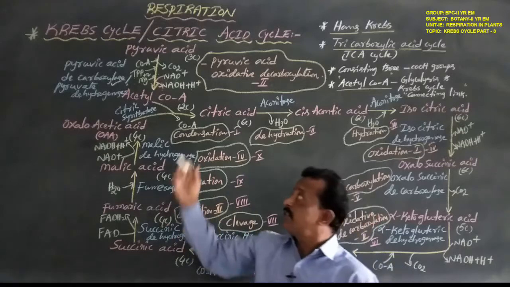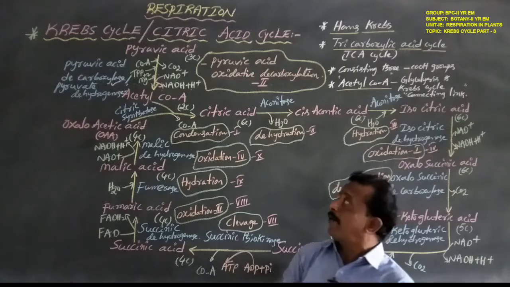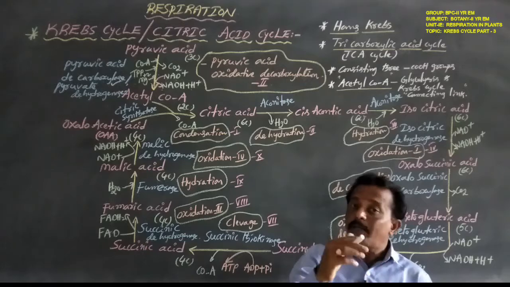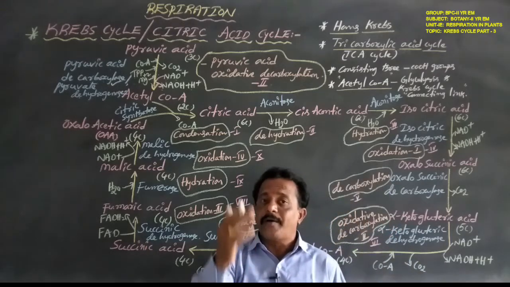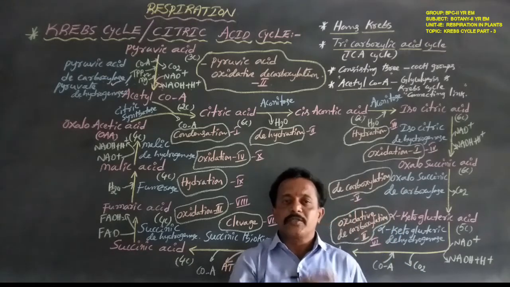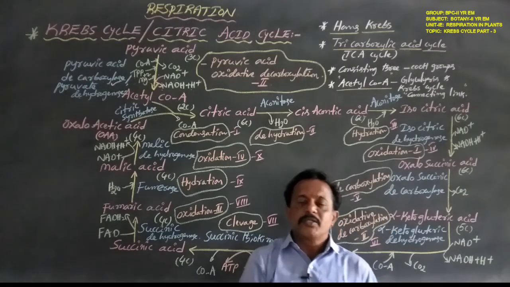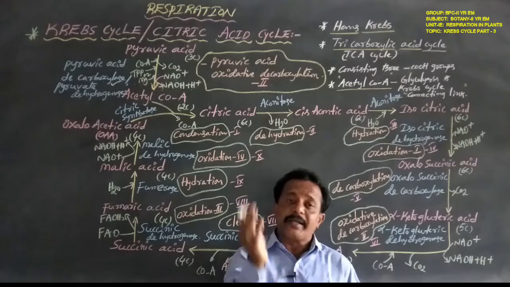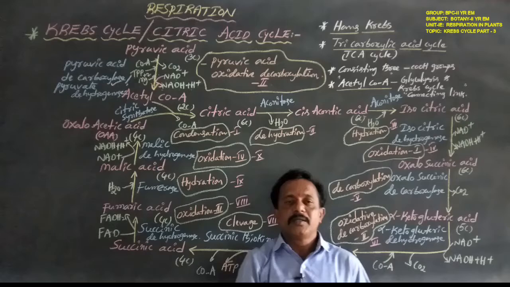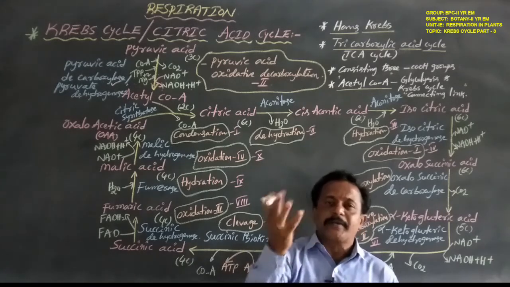This reaction is catalyzed by the enzyme pyruvate dehydrogenase, and finally the 2 carbon compound acetyl coenzyme A is formed from the 3 carbon pyruvic acid. So pyruvic acid does not directly enter the mitochondrial matrix. The 3 carbon pyruvic acid is changed into the 2 carbon acetyl coenzyme A. This acetyl coenzyme A enters the mitochondrial matrix, the Krebs cycle.